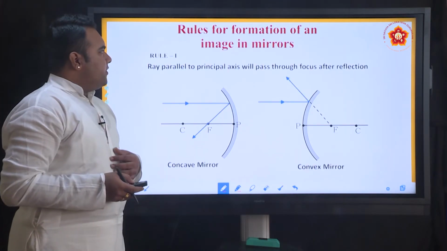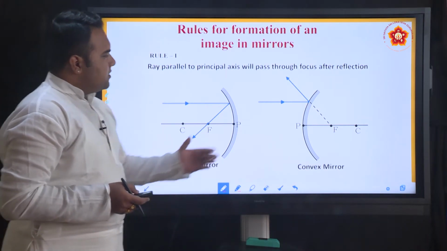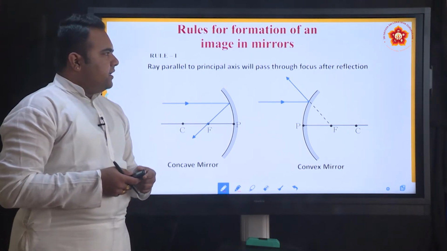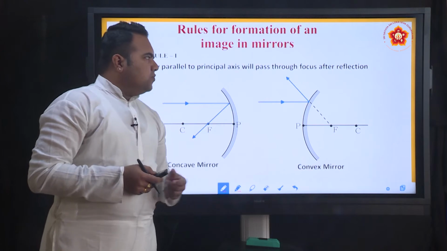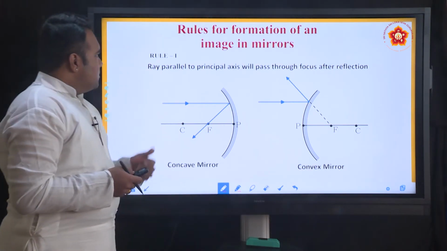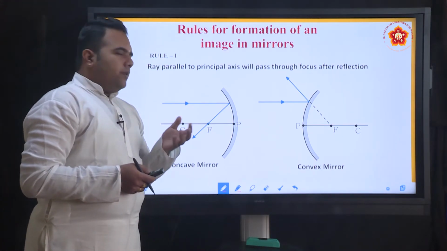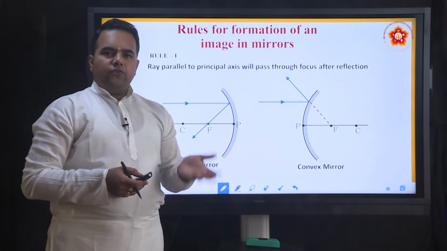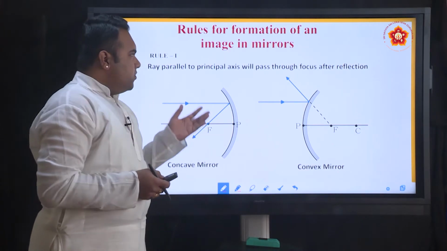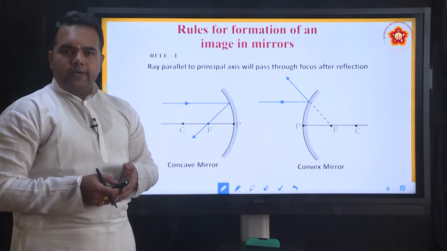Rules for formation of an image in mirrors. Now, we have concave mirrors, we have convex mirrors. There are certain rules that govern the image formation, and these rules can be verified experimentally in the laboratory. There are 4 rules in total. Some of the books give only 3 rules, while some books give 4 rules. The first 3 rules are very important. The 4th rule looks quite obvious, so that is the reason why some of the books omit it.